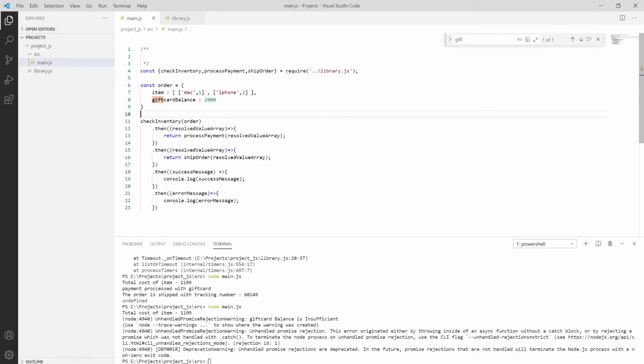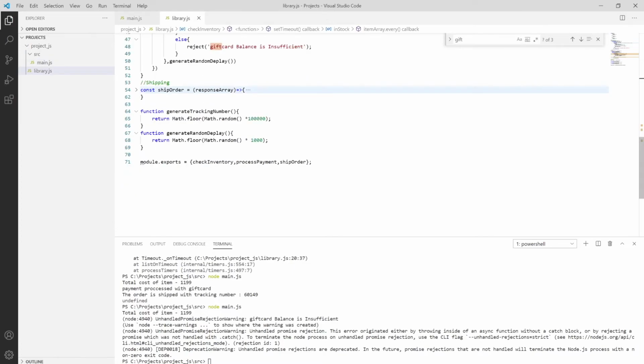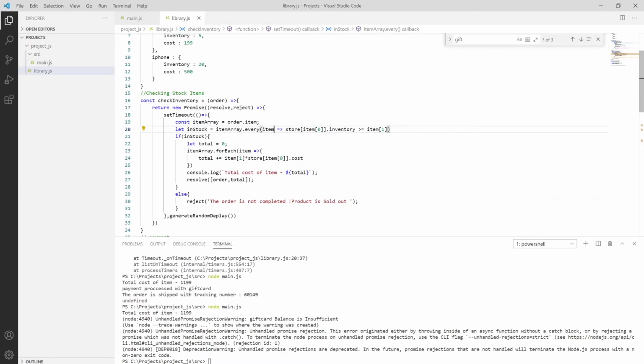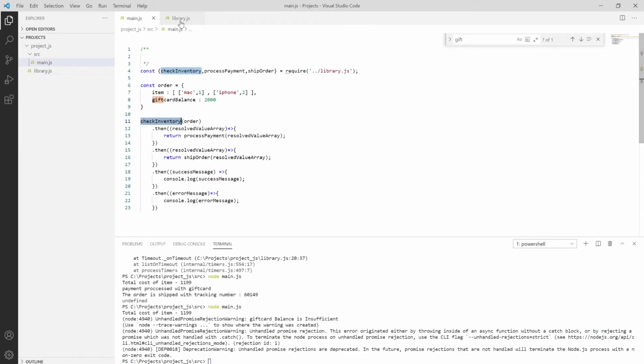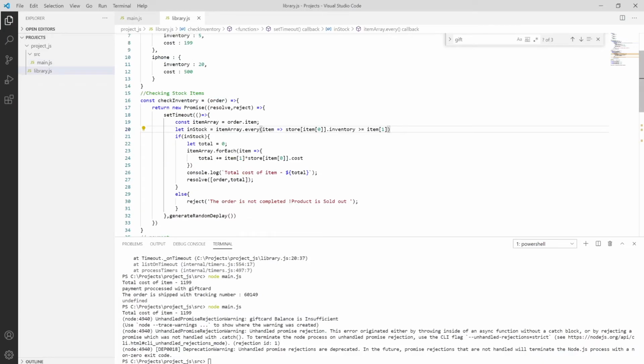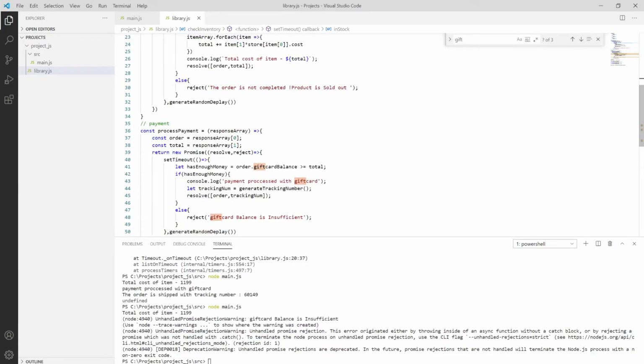So firstly we are taking the order from the customer and then moving towards the check inventory function, which is this function. This function will take the items from the passing array, from order dot item, and then pass them to an iterator or the loop which we have created. It will check whether the item is present, and based on the cost it will calculate the cost, and if not it will produce a result.